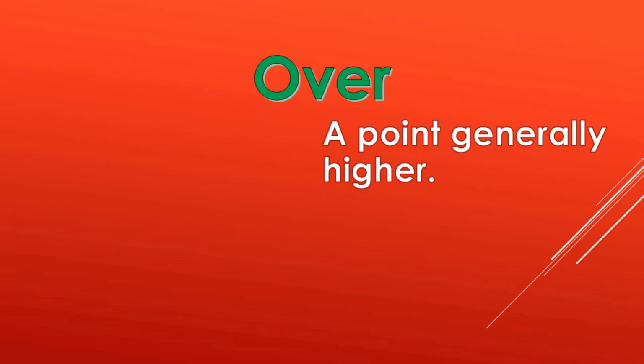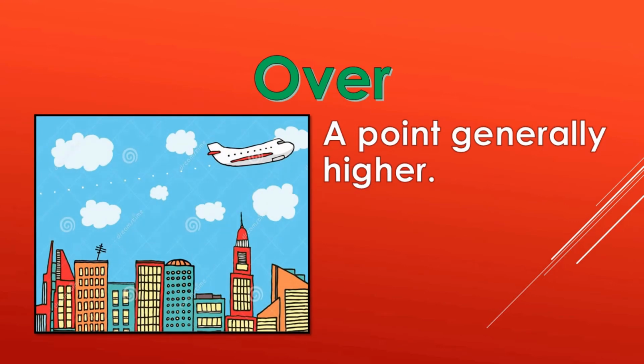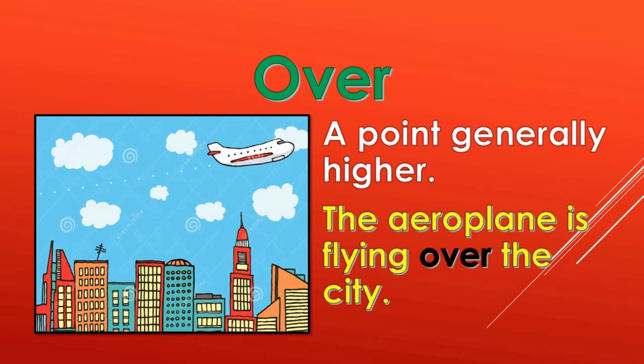Now this picture will make you understand in a better way. Now the aeroplane is flying over a city. So we find the aeroplane at a higher level than that of the city. So in such a case, we can use the preposition over. Now look at this example. The aeroplane is flying over the city. Therefore, something that is shown generally at a higher level can be described with over. Now let us see the next preposition.